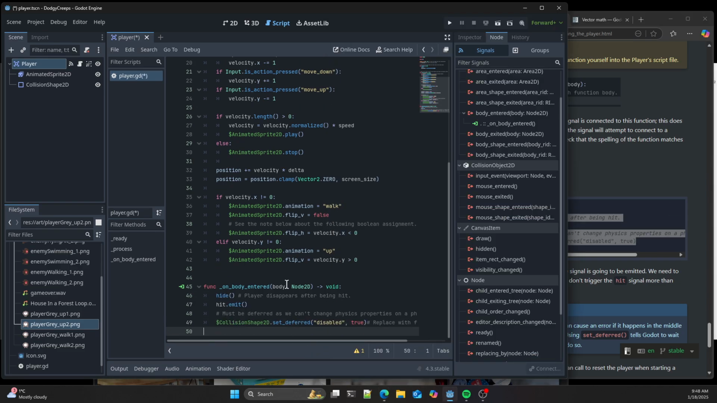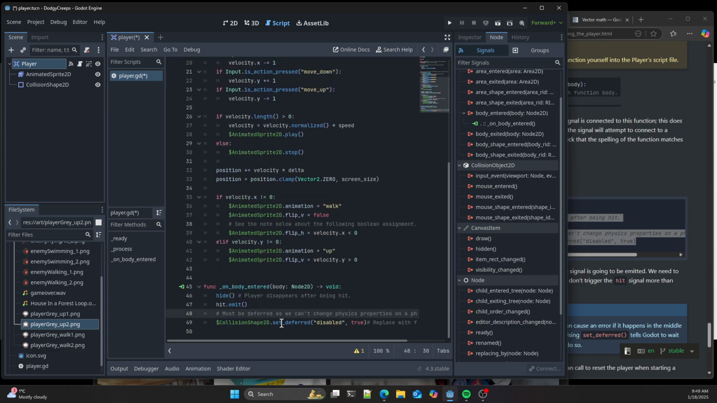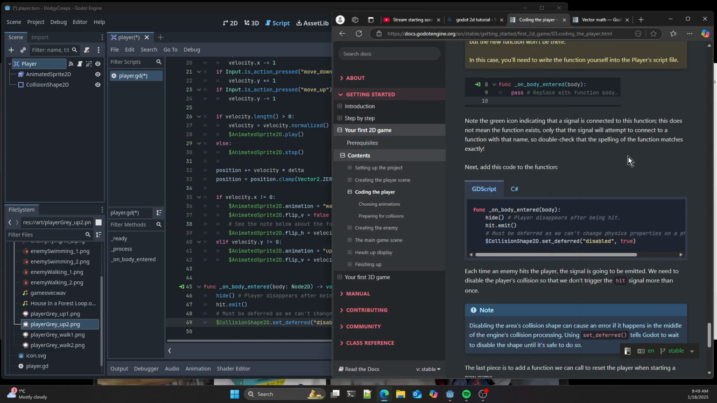Alright. So when this signal is emitted on body entered, we're going to hide the player. We're going to emit our new signal, hit, and then we're going to do whatever this is. What's that? Must be deferred.